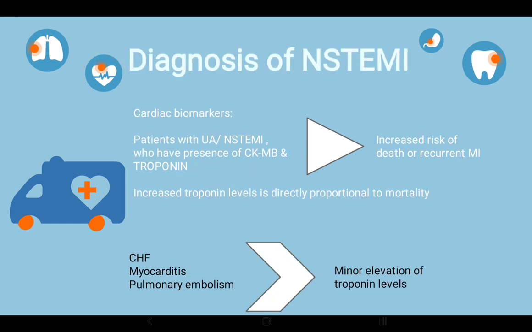Now let's come to cardiac biomarkers. The patients with unstable angina or NSTEMI who have presence of CKMB and troponin are at increased risk of death or recurrent MI. The increased troponin levels are directly proportional to mortality. However, we should keep in mind that conditions like congestive CHF, myocarditis, and pulmonary embolism will lead to minor elevation of troponins. This is just general info in this background.